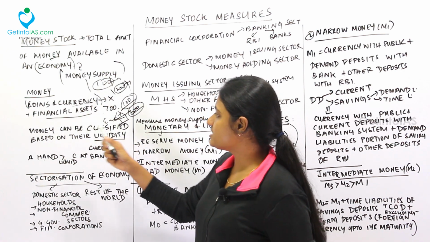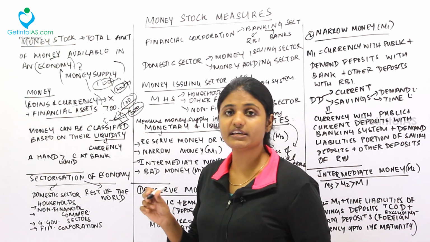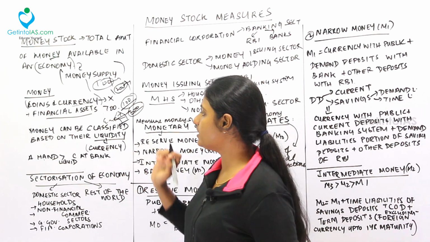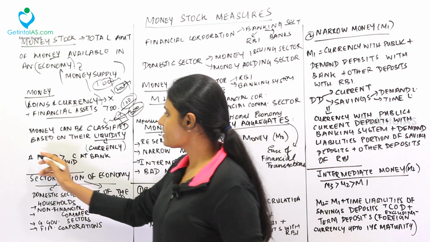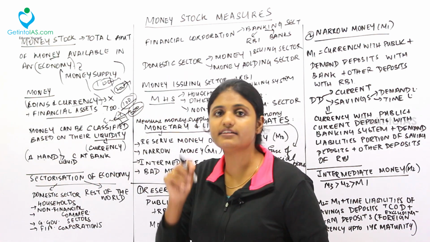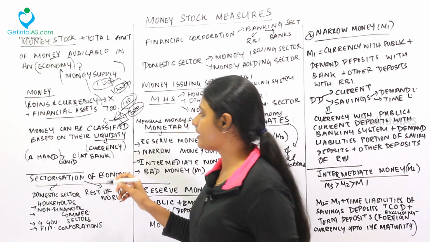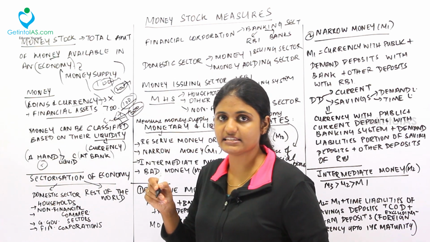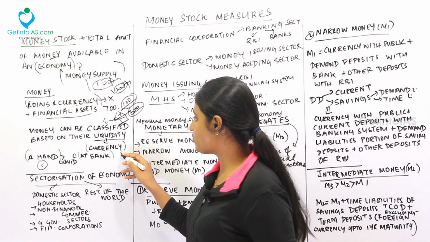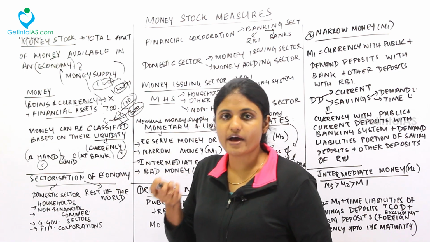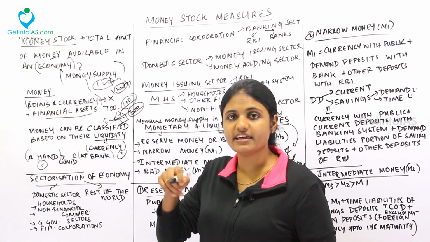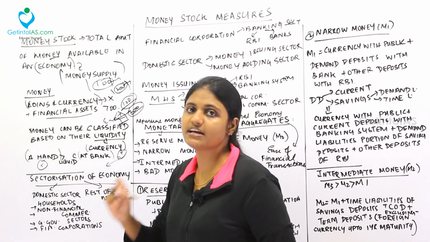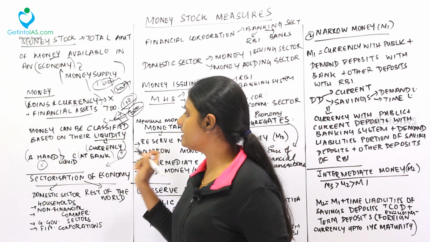So money can be classified based on liquidity. Liquidity is how easily you can exchange the money. For example, the money in your hand has greater liquidity than the money at the bank. I am having 5 rupees in my hand; I can spend it very easily. But if this 5 rupees is deposited in the bank, I should go swipe my ATM, take the 5 rupees and then spend. So the time period is big. That's why the money at hand has greater liquidity when compared to the money at the bank.